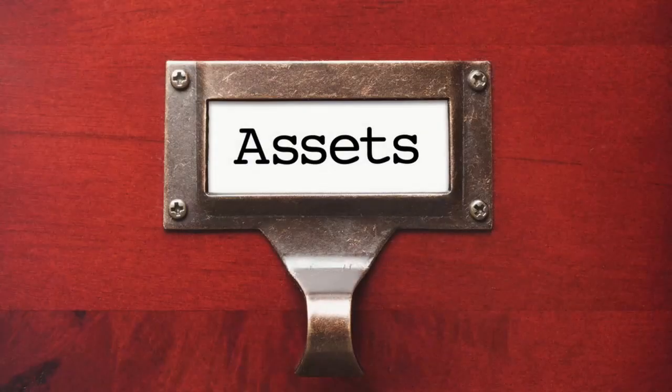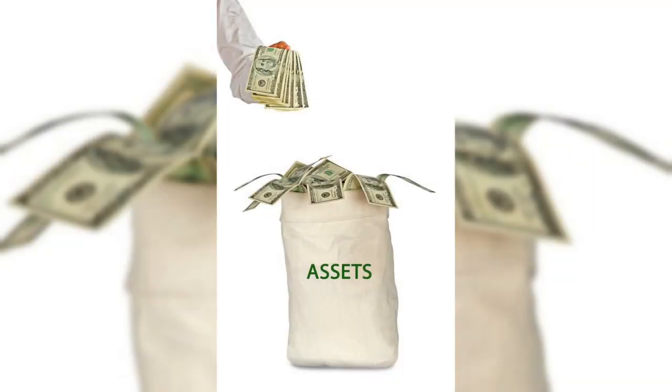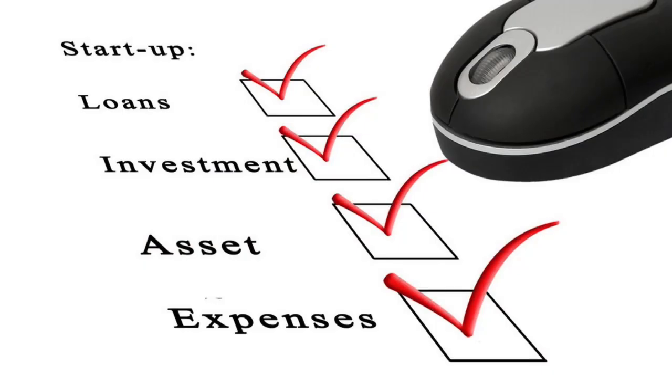Let's start by defining what current assets are. Current assets are assets that are immediately convertible into cash and are therefore used primarily for short-term financing needs. Examples of current assets include cash, short-term investments, and bank balances.